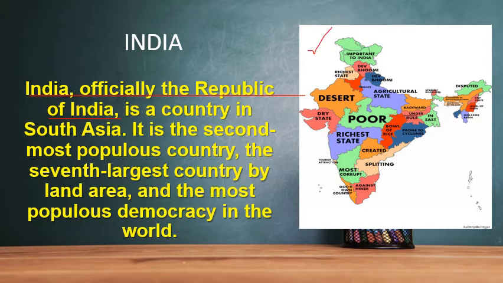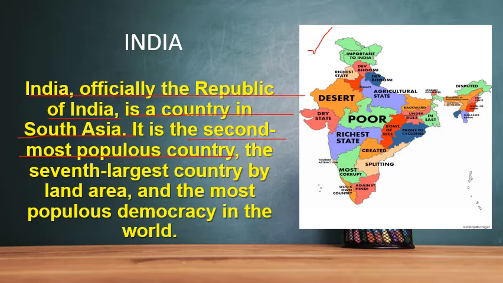It's a country in South Asia. Asia is the largest continent in the world, and where it is located? In the south of Asia. Okay. And it is the second most populous country. Second most populous. First populous is China, because the population of China is more than India. That's why it is first. Okay, so the most populous country in the world is China.